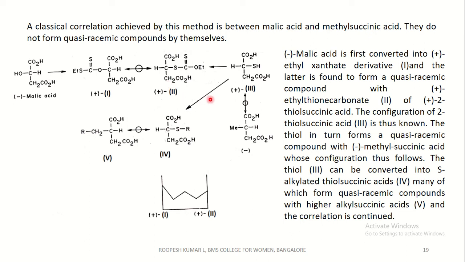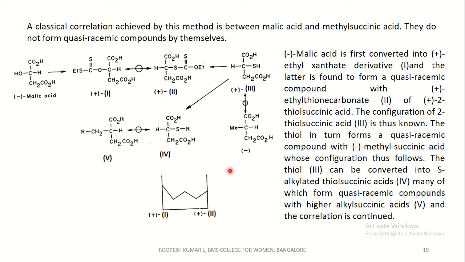The configuration of this thiol succinic acid is thus known. The thiol succinic acid in turn forms a quasi-racemic compound with methyl succinic acid. This is methyl succinic acid, whose configuration thus follows. That is, even the configuration of this methyl succinic acid we came to know.